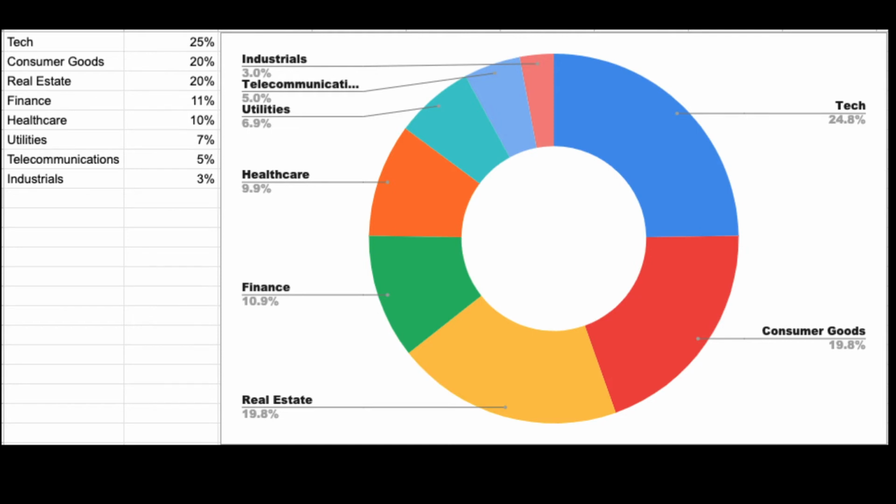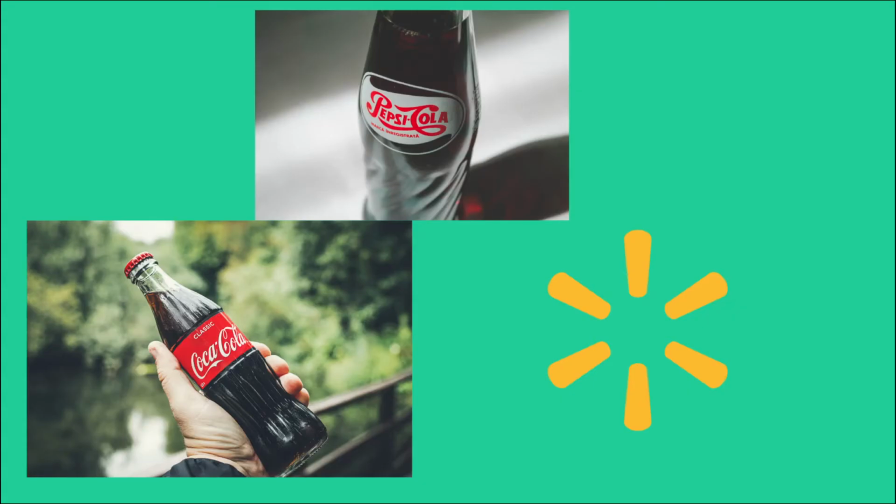Next, I would put around 20% into the consumer goods sector. This would be stocks like Coca-Cola, PepsiCo, and Walmart, to name a few. This sector will have a slightly higher dividend yield of around 2 to 3%. I would diversify across a few just to mitigate some risk, but there are some nice stocks in the sector that have paid steady dividends for 25 plus years.